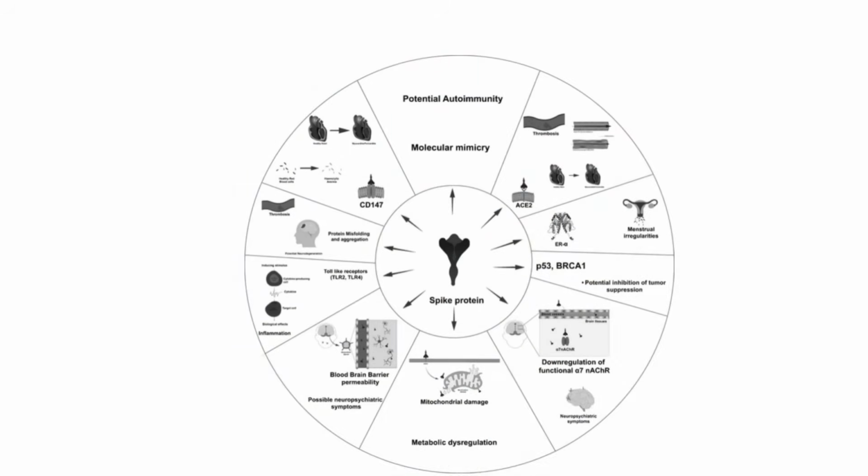Next one, spike protein might be binding to p53 binding protein or BRCA1 proteins. Now, these are tumor suppressor proteins. Therefore, this interaction could potentially inhibit tumor suppression. However, this binding has not been shown directly. It has been only shown via computer modeling. And we all know how effective computer modeling could be. We've been through this before.